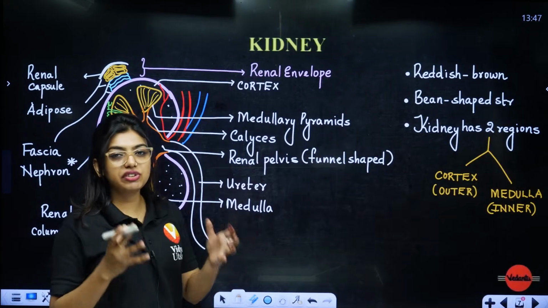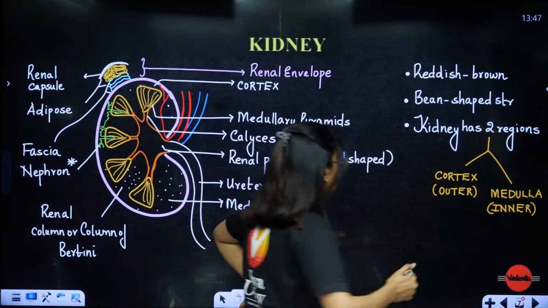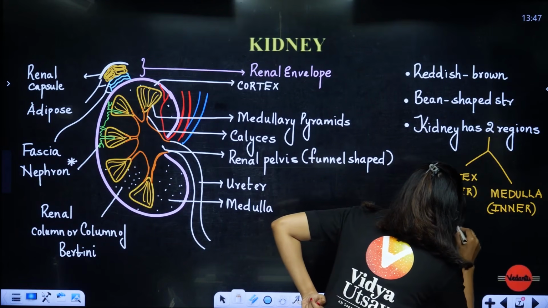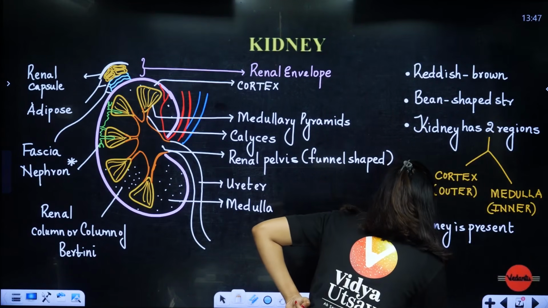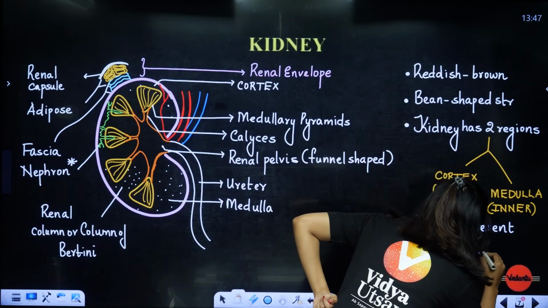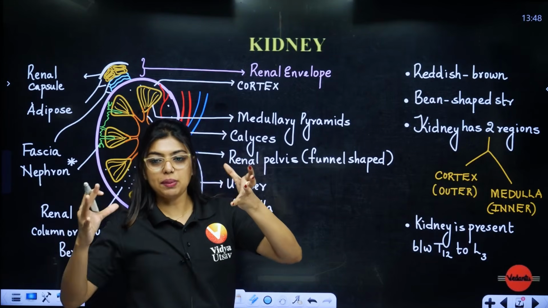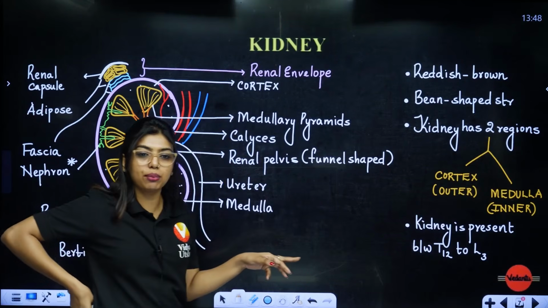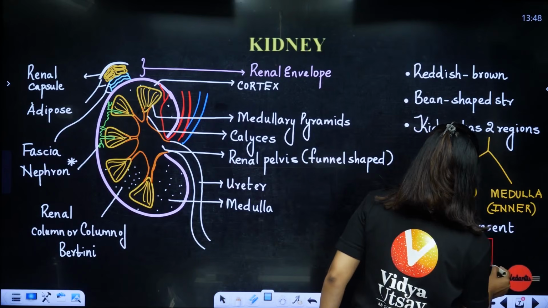Between which thoracic, lumbar, where is the kidney? Most of the people tell kidney is here. That is wrong. Kidney is here. Kidney is present between T12 to L3. That means thoracic vertebrae number 12 to lumbar vertebrae 3, it is going to be present. From the last thoracic to the lumbar third. So that is the location. That is very, very important because this question has come multiple times. The important topic.